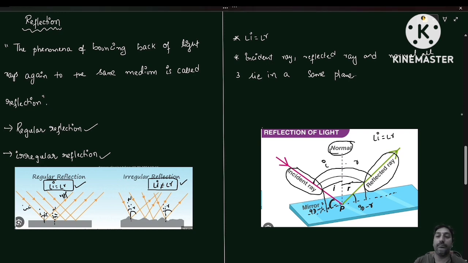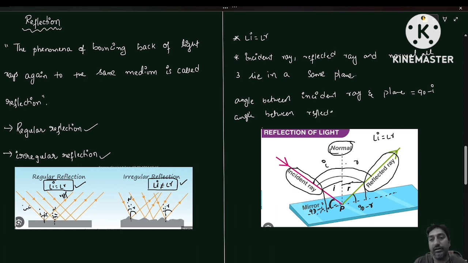Okay. So the angle between the incident ray and plane is 90 minus i, whereas the angle between the reflected ray and plane is 90 minus r.